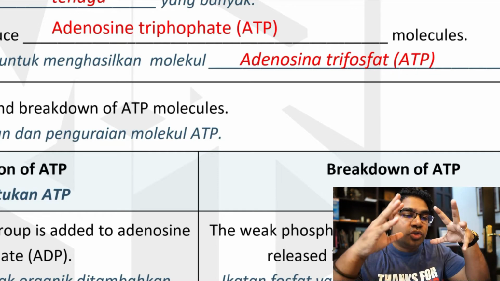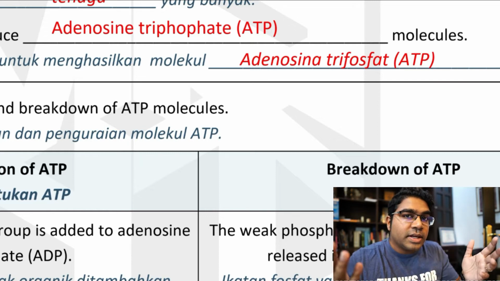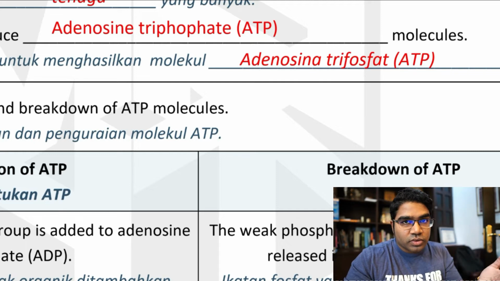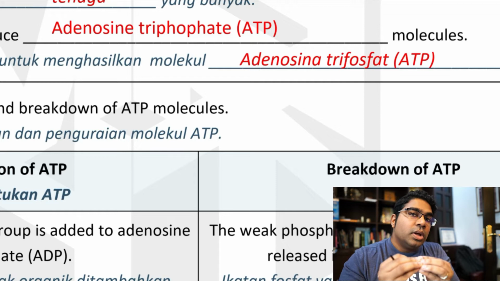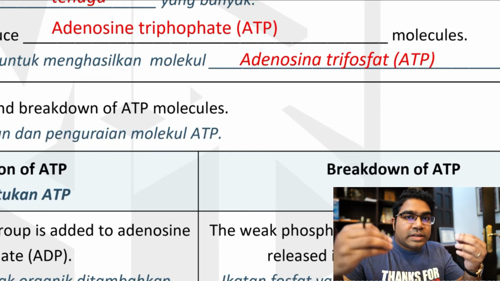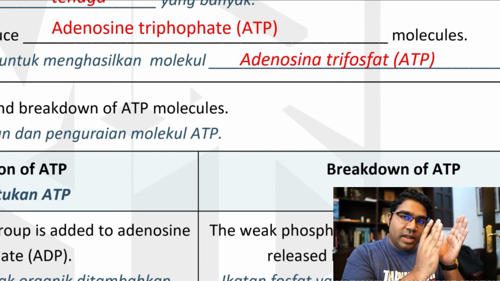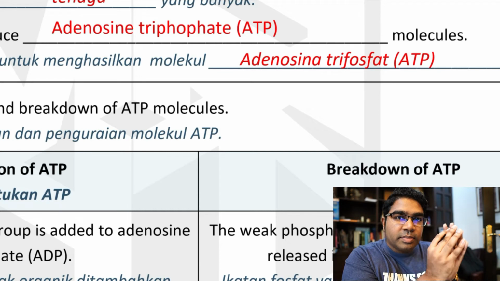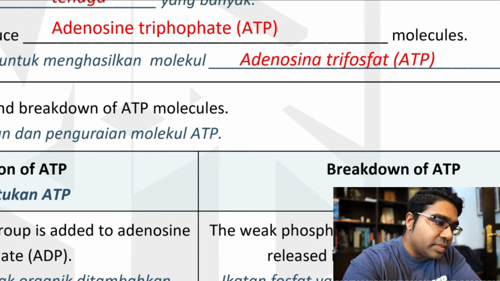ATP's function is to store the energy that we got from where? Dari mana datang tenaga ini? Dari penguraian glucose, from the breakdown of glucose. So all this energy is stored in ATP. Lepas itu, apabila tenaga diperlukan oleh sel dalam badan, when the body cells need energy, then ATP is used to release that energy. The energy from ATP is released. Tenaga dalam ATP dibebaskan. Kita akan lihat macam mana.